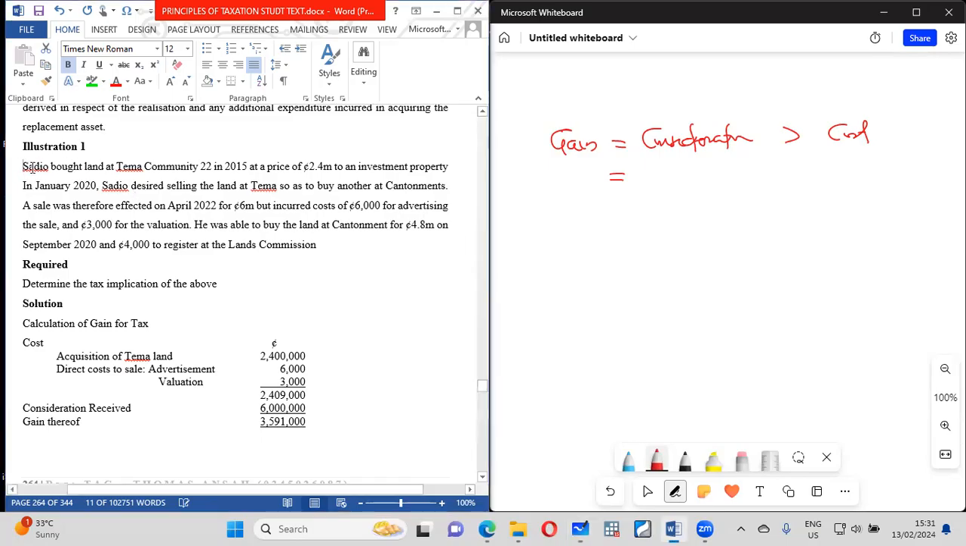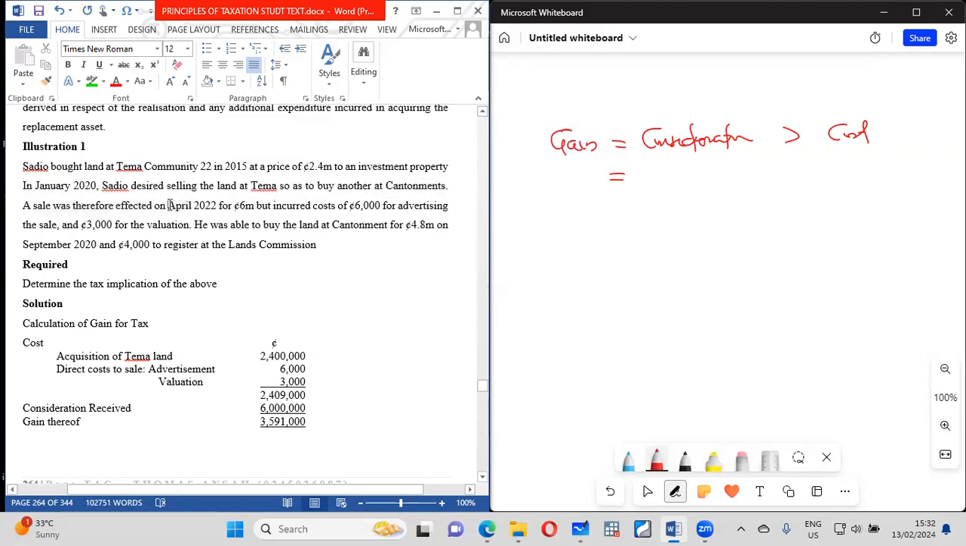So look at this. Sadio bought land in Committee 22 in 2015 at a price of 2.4 million, an investment property. So you see that we are looking at investment here. It's a capital asset or investment asset. Then in 2020, Sadio decides to sell the land to buy another at Cantonment. A sale was therefore effected.